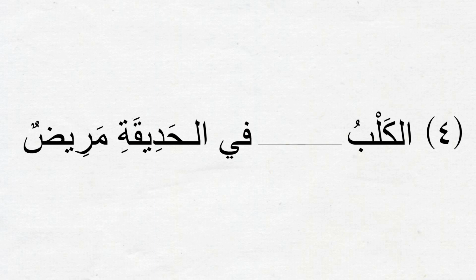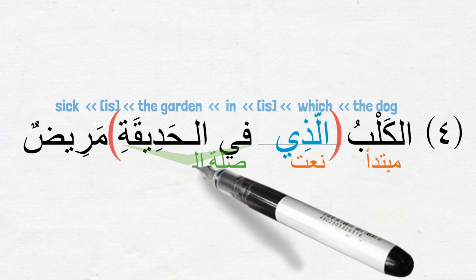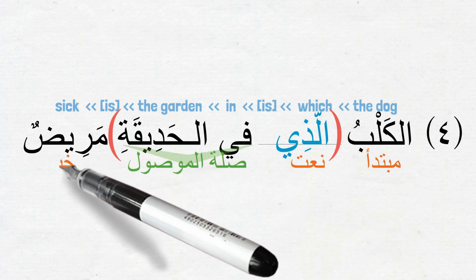Part 4. This sentence starts with الكلب, the dog, which is مذكر. So we put الذي in the blank, and together we have الكلب الذي في الحديقة مريض. The dog which is in the garden is sick. الكلب is the مبتدأ, الذي is NAAT for الكلب, في الحديقة is the صلة الموصول, and مريض is the خبر.